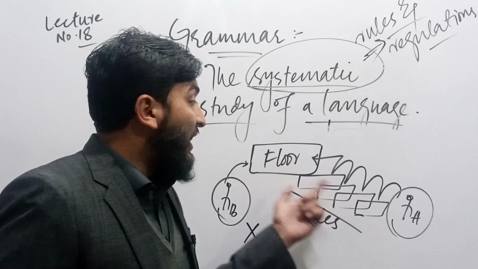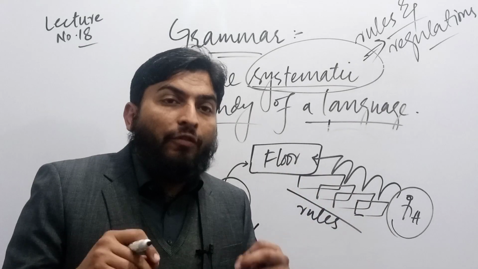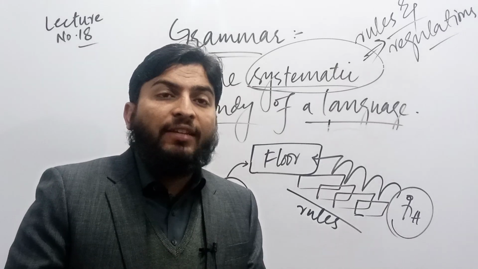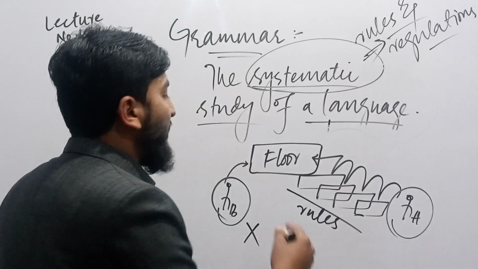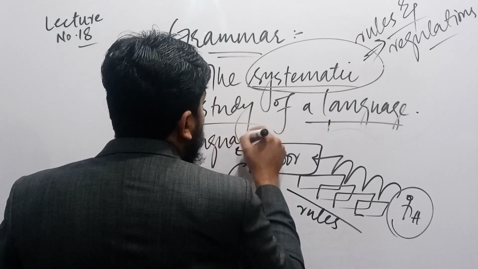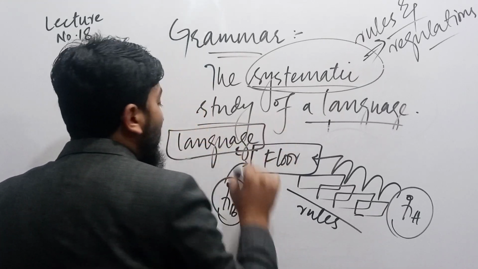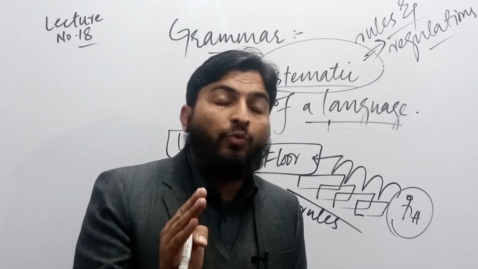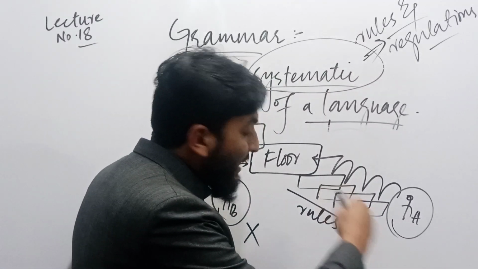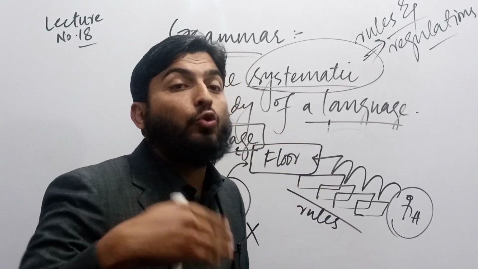Therefore, we say that floor is a kind of metaphor, or is a kind of comparison with language, the floor is compared to language. And this language is actually accessed in a very right way, in a very accurate way, if one follows these tiers, meaning rules.